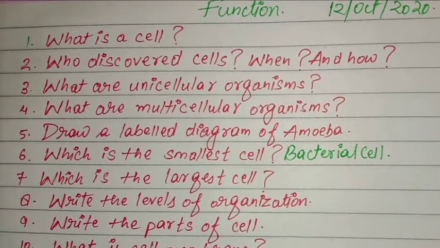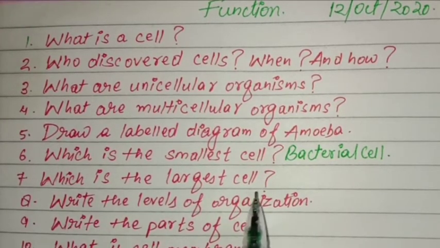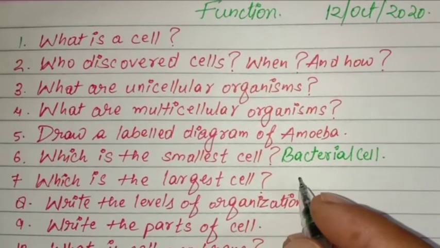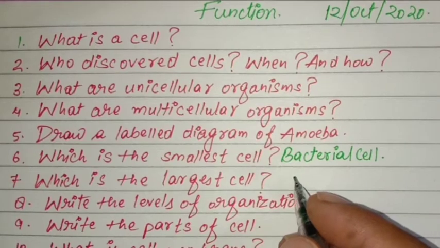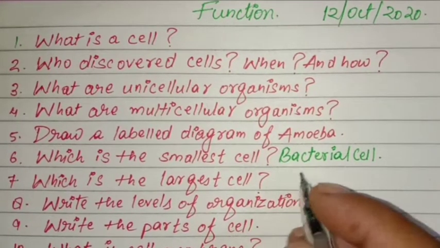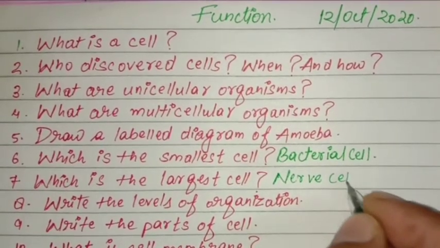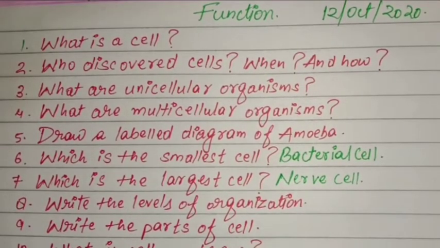Question number 7. Which is the largest cell? Anyone? Very good. Nerve cell. Nerve cell is the largest cell.